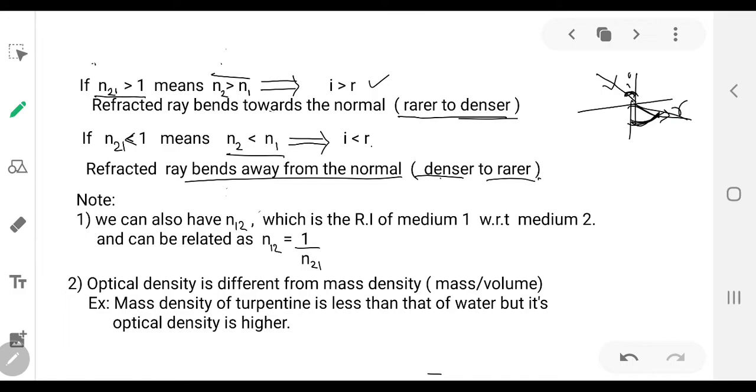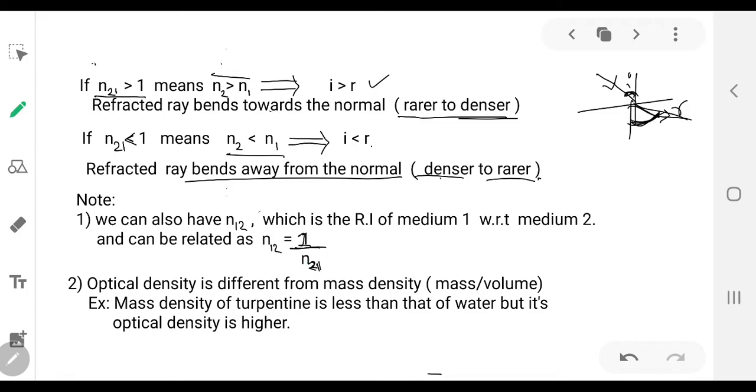So here we can write the relation between n12 and n21. It is n12 is equal to 1 upon n21. It is reverse of that. So refractive index of first medium with respect to second medium is 1 upon the refractive index of second medium with respect to first medium.